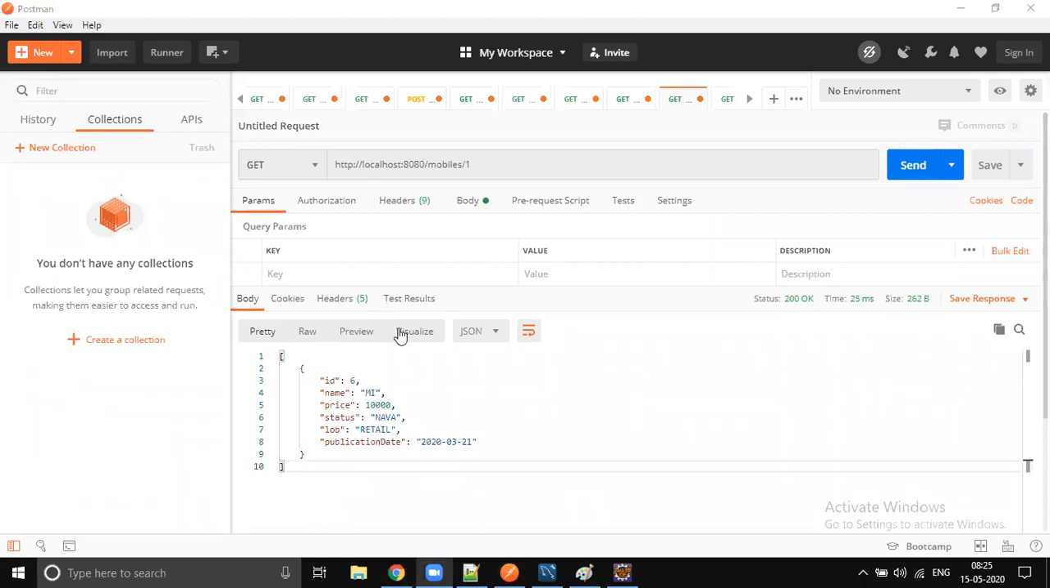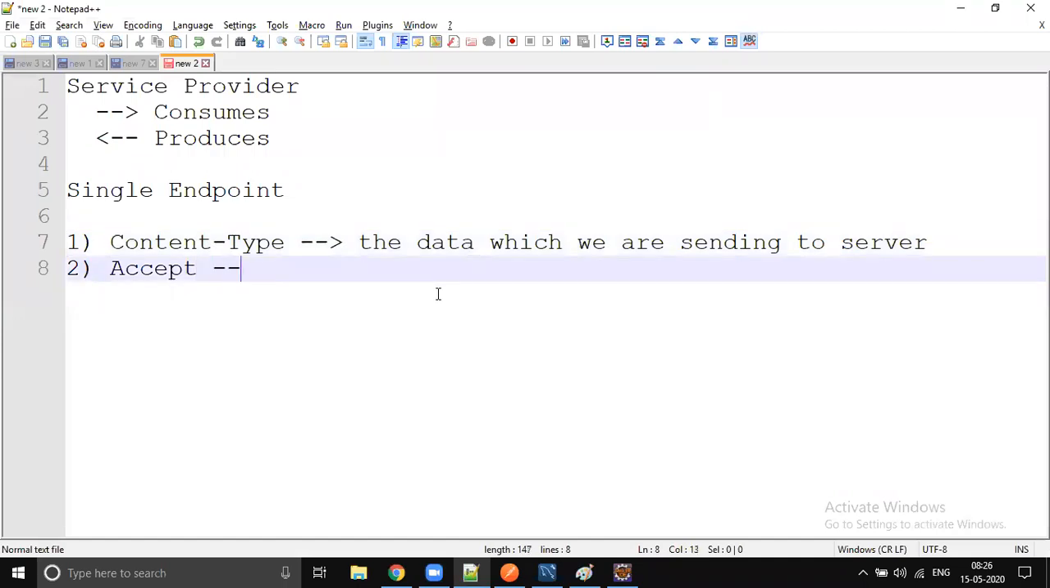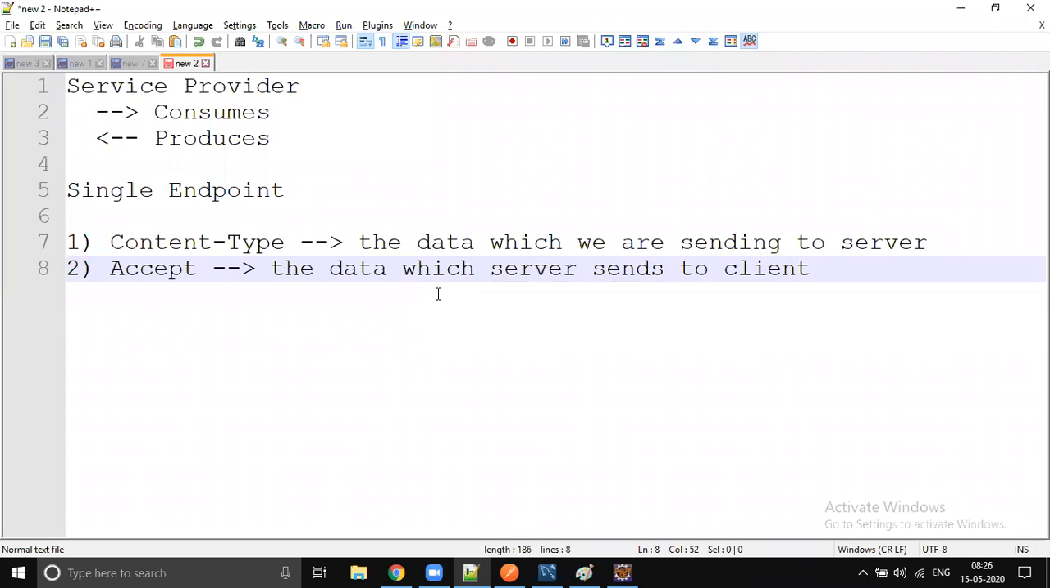Yeah, so content type, in Postman, right? Postman means the client point of view. So content type is the data which we are sending to the server. Accept means the data which the server sends to the client.